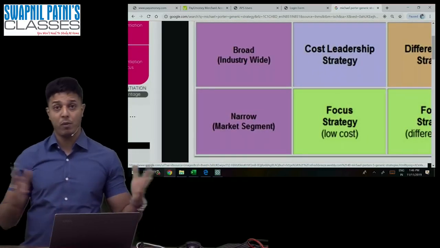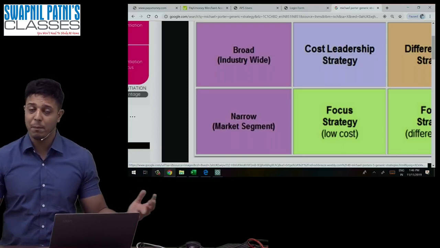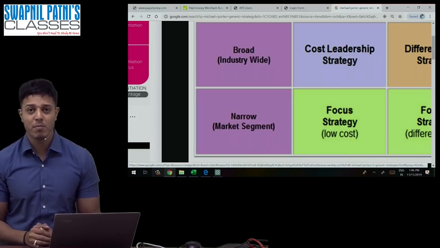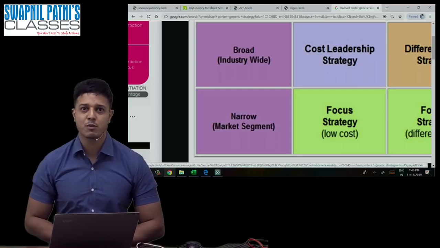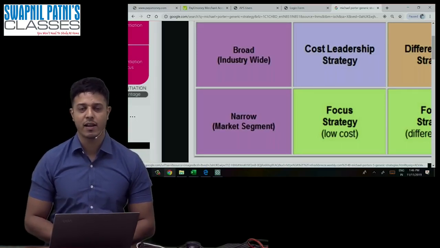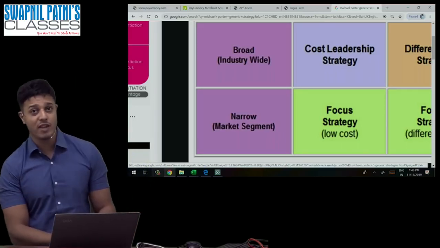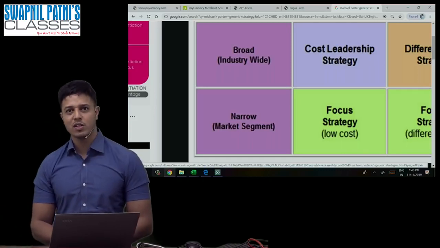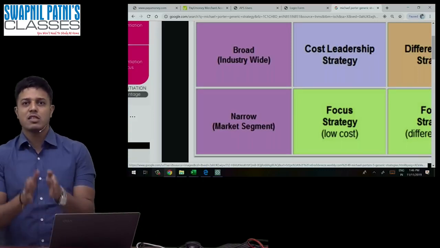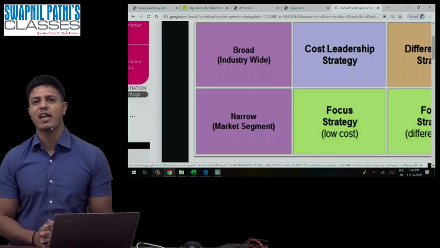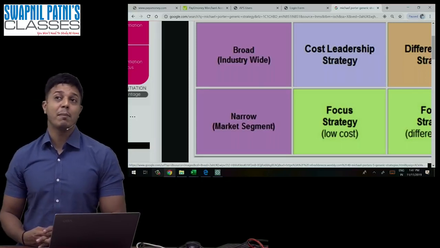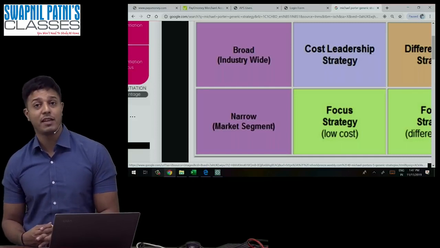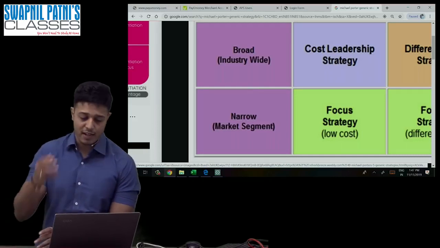For example, Jio is broad, Amazon is broad, Walmart is broad. But there are organizations which serve a very specific amount of people, like Mercedes, Rolls Royce, Tanishq Diamond, BMW. They are serving only a specific category of customers. For example, you are making medicine only for diabetic patients. It is again a narrow one.